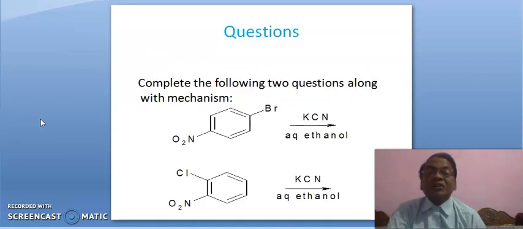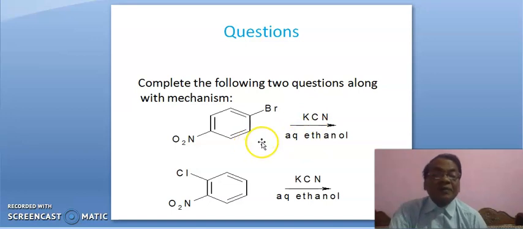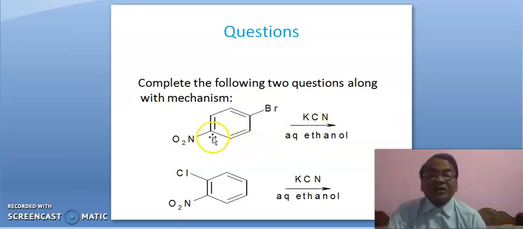Now here we have given two questions. Complete the following two questions. This is the substrate and potassium cyanide in aqueous ethanol is the reagent. Then a carboxyl group will enter. According to von Richter rearrangement, the carboxyl group enters either here or here.